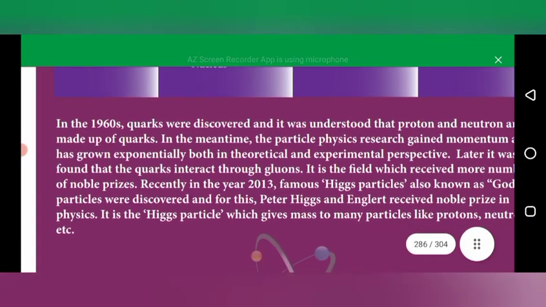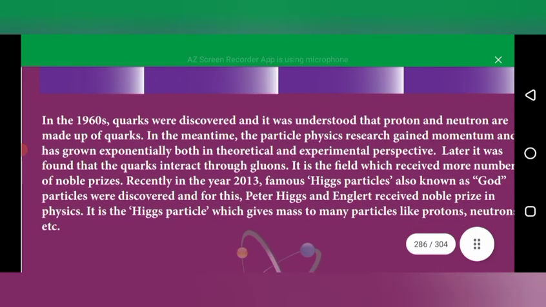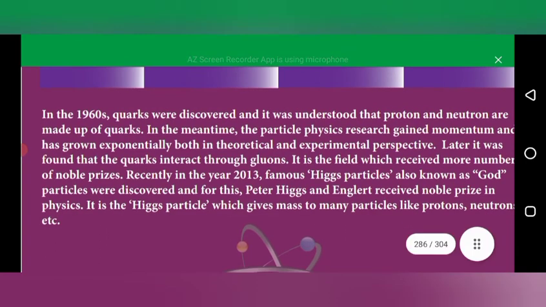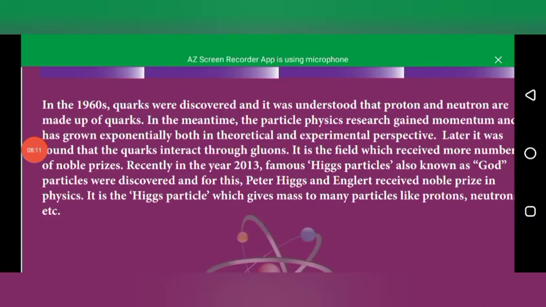In the 1960s, quarks were discovered by scientists, and later it was found that quarks interact through gluons. Gluons are the material that interacts with the quarks inside the nucleus, that is, neutrons and protons.